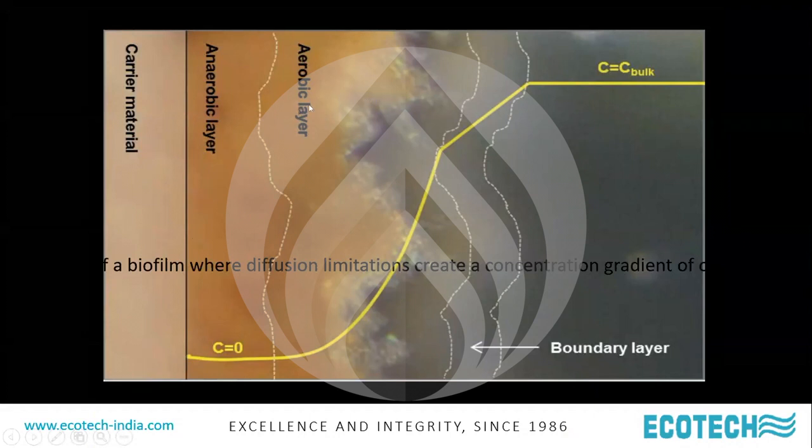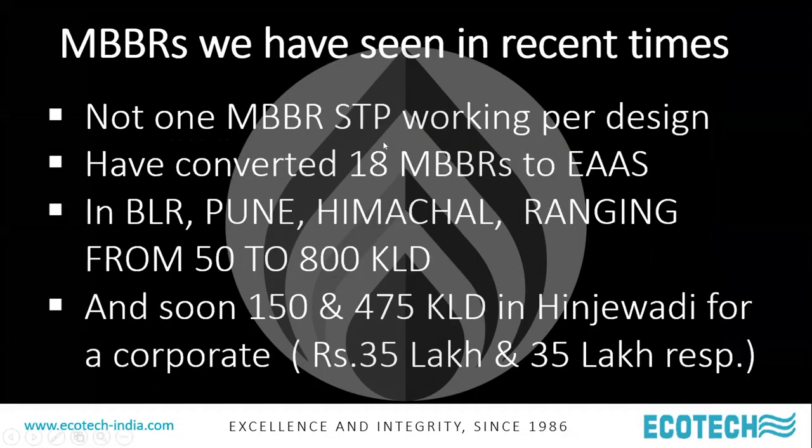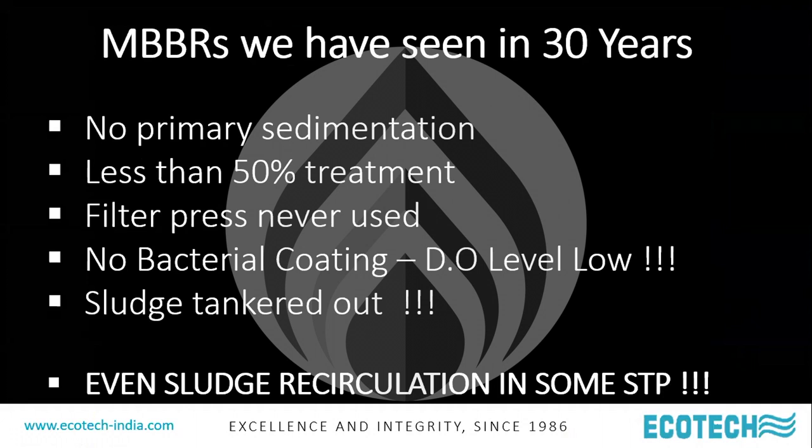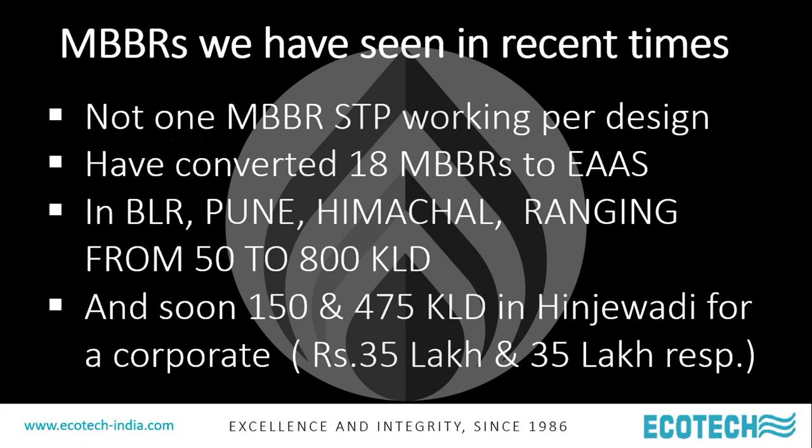So there are different kinds of layers here: aerobic, anoxic, anaerobic layers. So in summary, MBBRs we have seen and why they have failed: no primary sedimentation, less than 50% treatment, filter press never used. As I said, dewatering is a major challenge here in MBBR systems unless you do the thickening, digestion and conditioning. No bacterial coating, dissolved oxygen level is very low, sludge is typically tankered out. And we have seen in many MBBR STPs, they have introduced a sludge recirculation system. MBBR technology was developed to do away with sludge recirculation. People have not even understood that basic nuance of what an MBBR should be. So not one MBBR STP working.